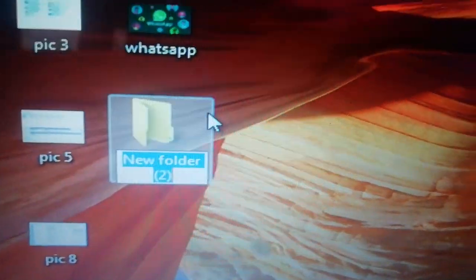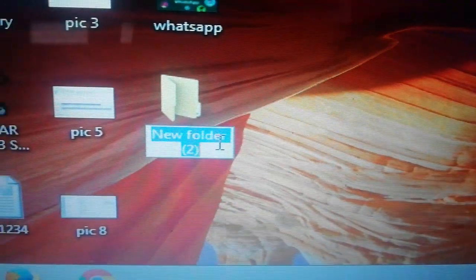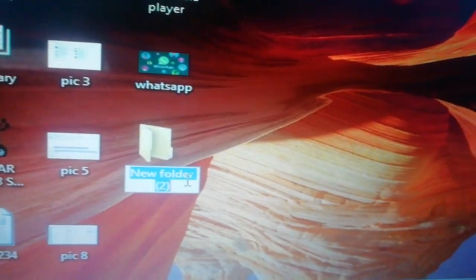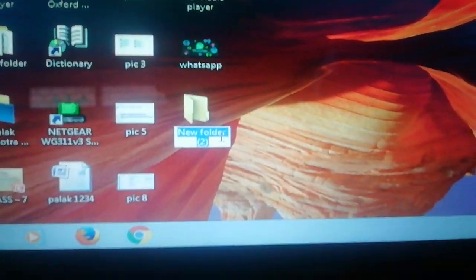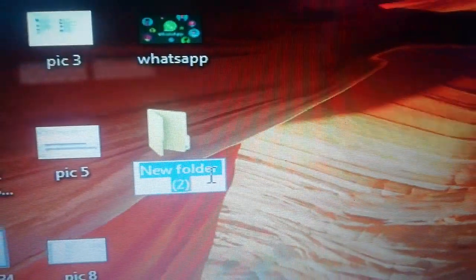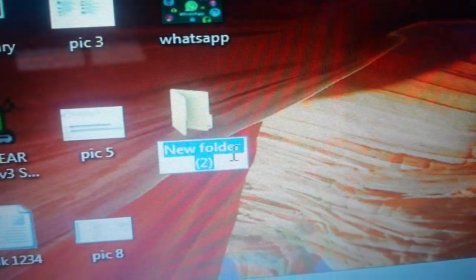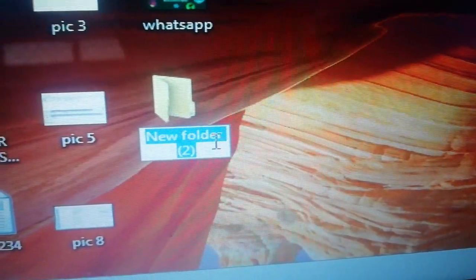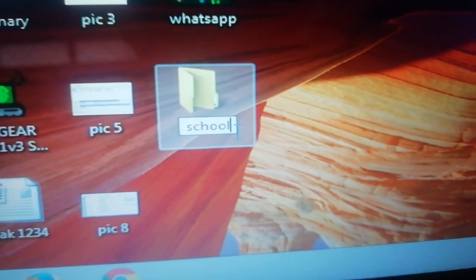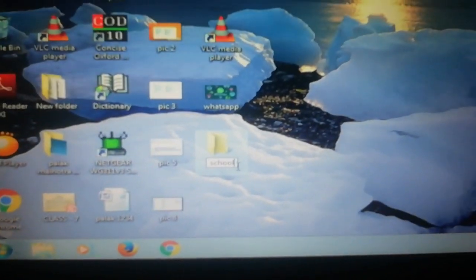You can see here. Now without touching the keyboard, you can remove this. As you type the new name, your previous name will be gone. Now type the new name, like school. This is the new name of the folder.